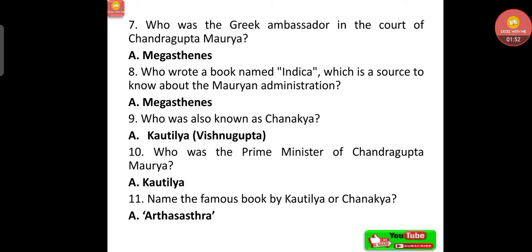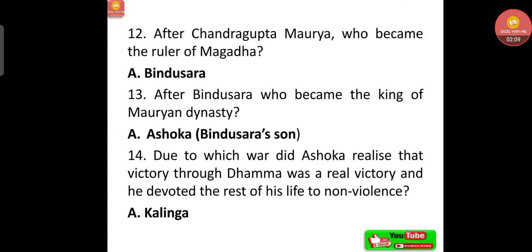Who was also known as Chanakya? Koutilya or Vishnugupta, also known as Chanakya. Who was the Prime Minister of Chandragupta Maurya? That was Koutilya. Name the famous book by Koutilya or Chanakya? That was Arthashastra. After Chandragupta Maurya, who became the ruler of Magadha? That was Bindusara. Then after Bindusara, who became the king of Mauryan dynasty? That was Ashoka, son of Bindusara.